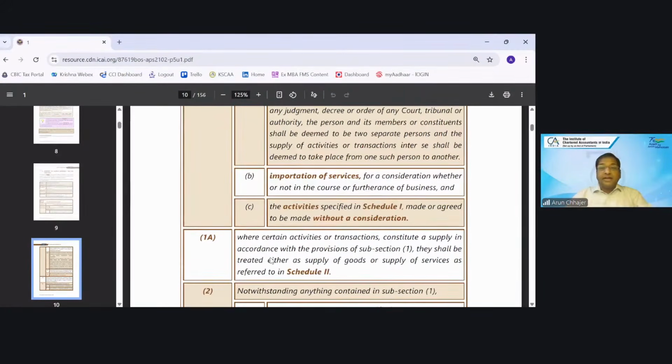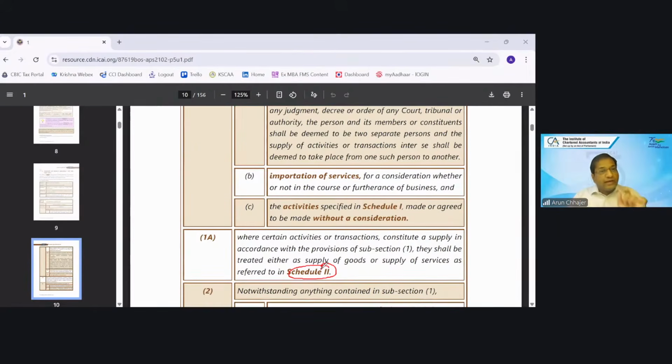says that whatever transaction is a supply as per subsection 1, whether it is a supply of goods or supply of service will be decided by Schedule 2. So can Schedule 2 decide supply?